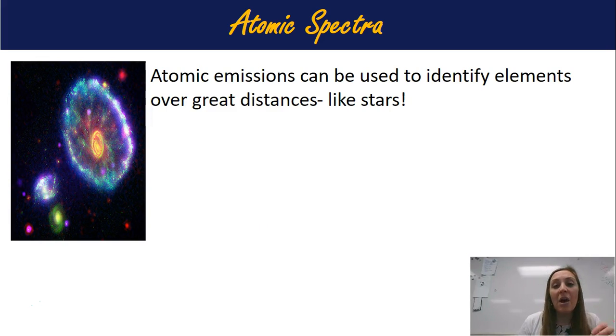Atomic emissions is how we can see what's way out in space, super, super far away. So atomic emissions can be used to identify elements over great distances, like stars. Stars have all this compact gas, and so we can see it, and we can break it up through a spectroscope in a very large way, and we can actually identify which elements are in stars millions of years away from us.